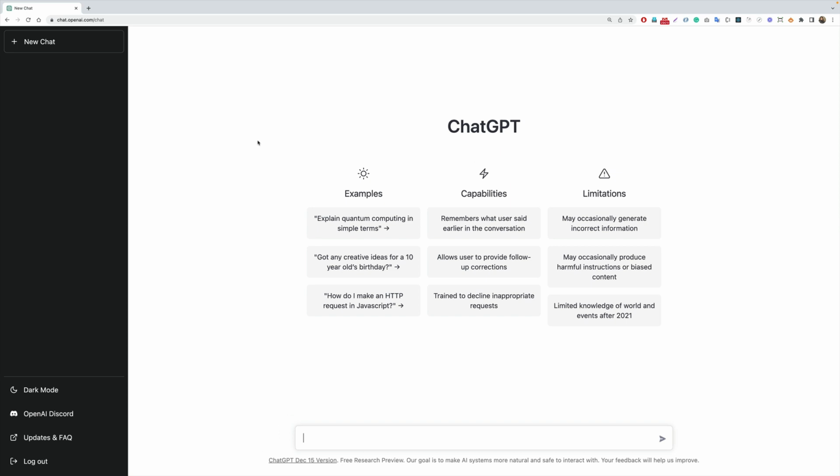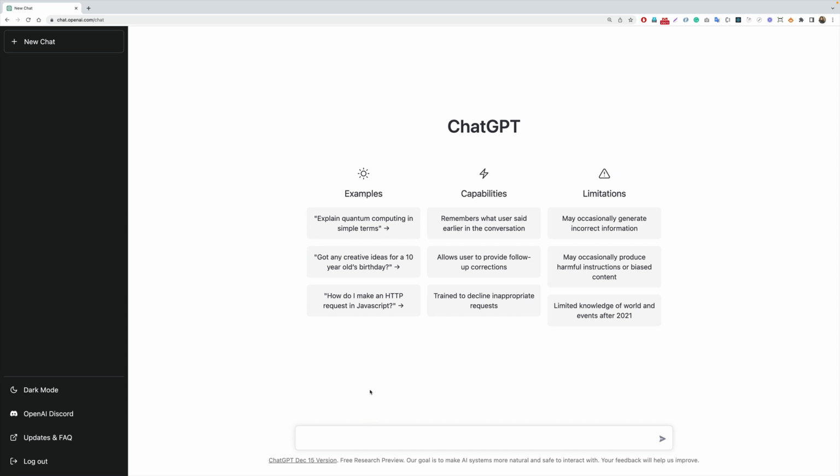And before diving into the code, I would like to do a couple of examples with ChatGPT. So first, you need to log into ChatGPT. Currently, it is free. As you can see here, it is in research preview. You simply need to go to chat.openai.com and log in with your credentials. And let's see what all ChatGPT can answer.